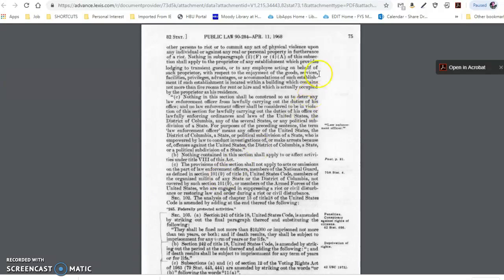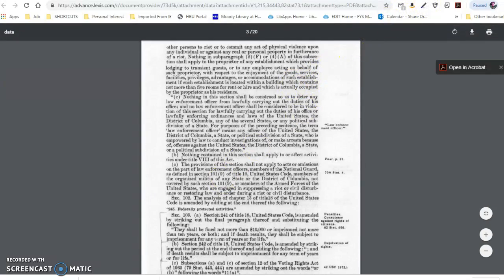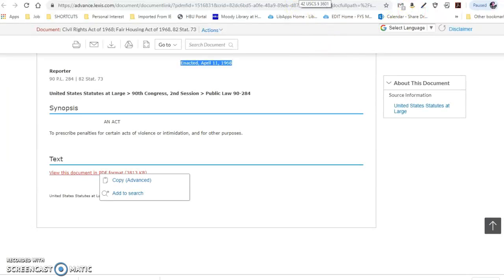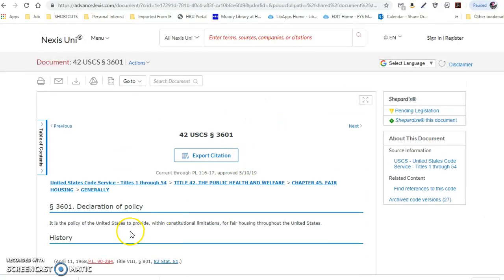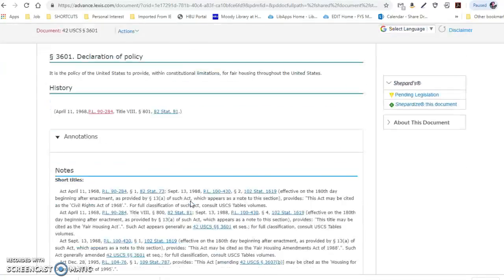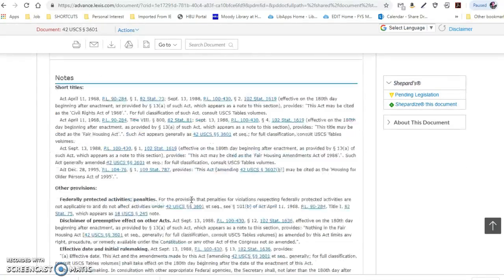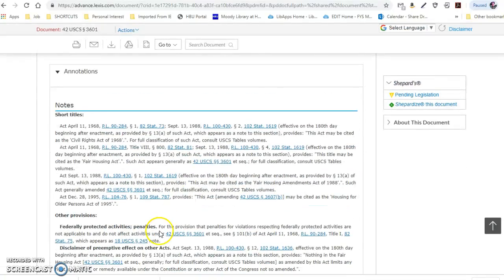Okay, so now if I close that and go back to the earlier version, remember I clicked on this right here. I could click on this also, statutes. But I want to show you the newer version. So this right here is pretty much it. But if I come over here and look at these dates and click on such act appears generally USCS 3601.